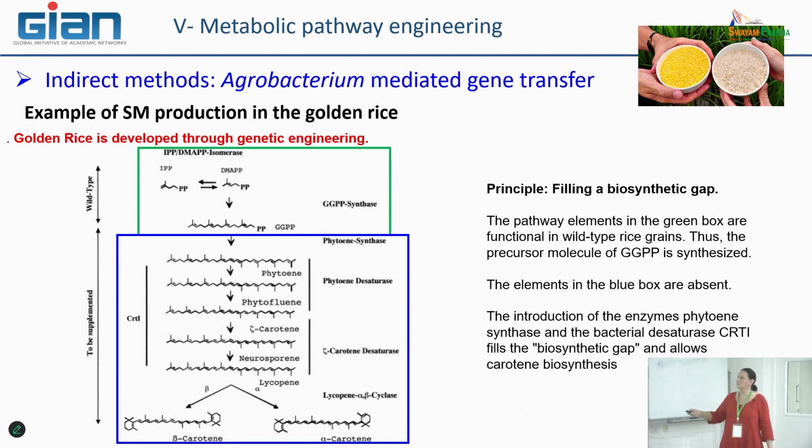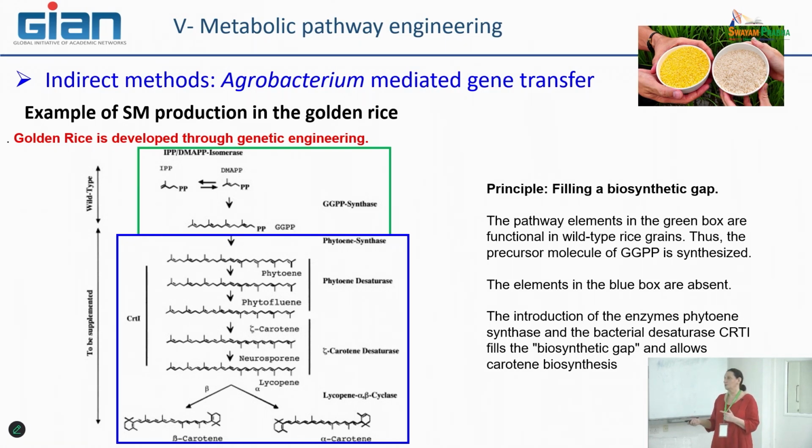The first one is catalyzed by what is known as phytoene synthase, which leads to the production of phytoene. After this, phytoene is converted by a phytoene desaturase and then a beta or zeta carotene desaturase, and these two enzymes are able to produce the several steps leading to lycopene.